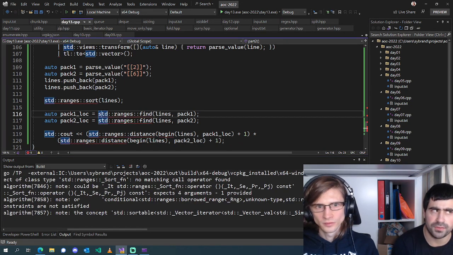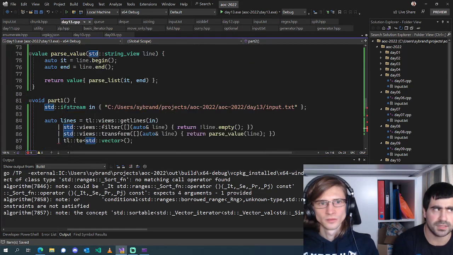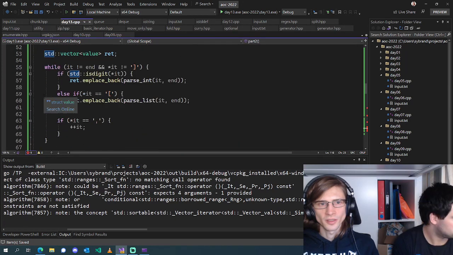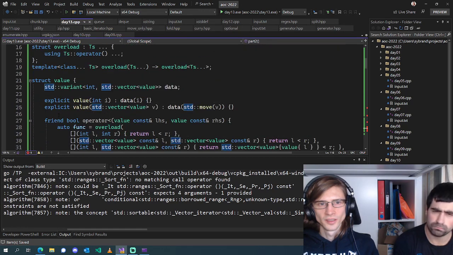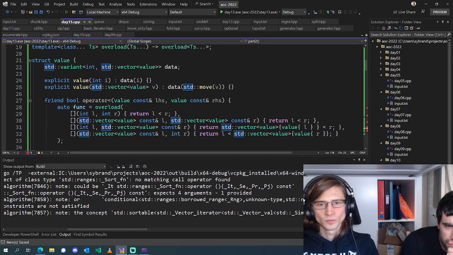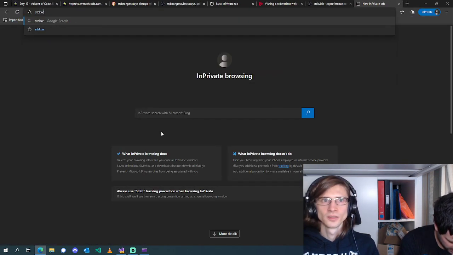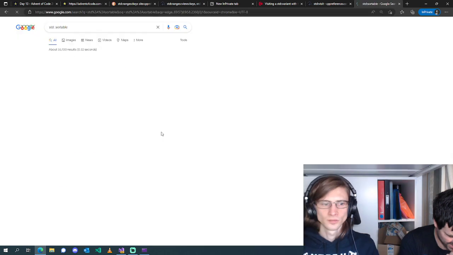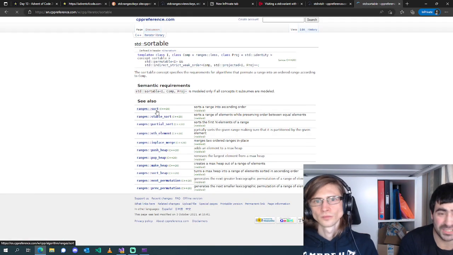No, it's a vector of values. Values has a less than, so why is it not? Parse value returns a value. Does sortable have more requirements than operator less than? Sortable requires it to be... Let's just look it up.